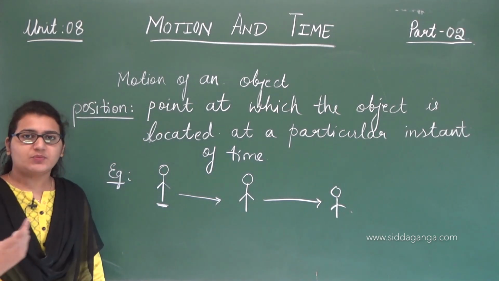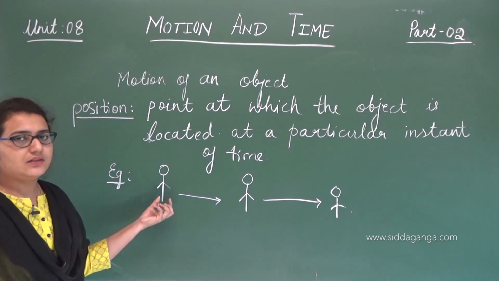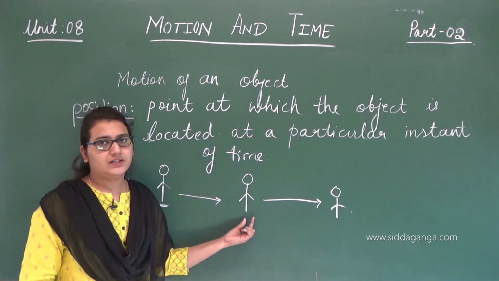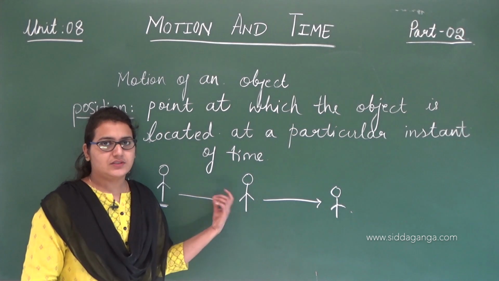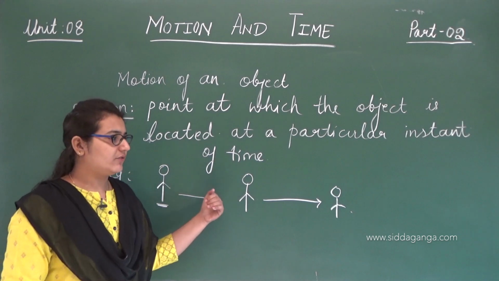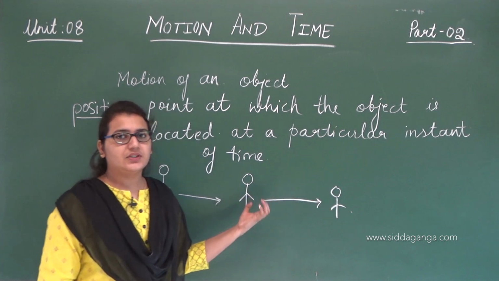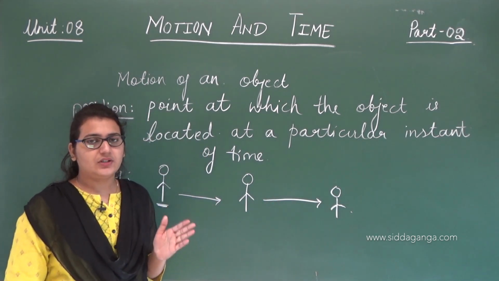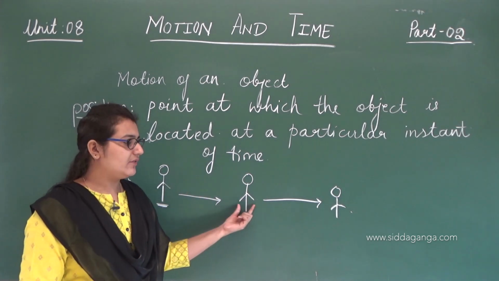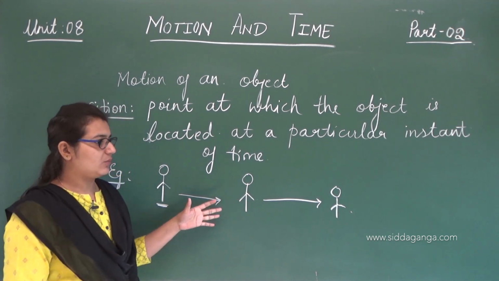So what is position here? Position is nothing but a point. Here it is the rest position. After 5 minutes we have traveled to here. We have walked the way till here, so this is our position after 5 minutes. Again after 5 minutes our position is here. So at a particular time, after 5 minutes, where we are located, this is what position means.